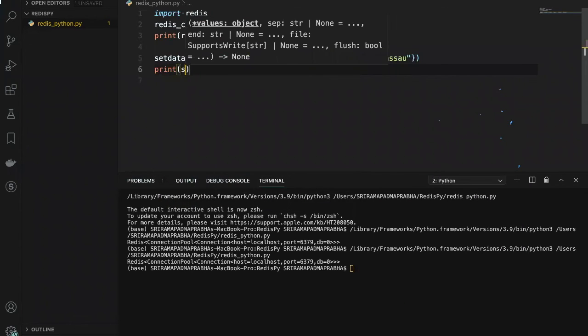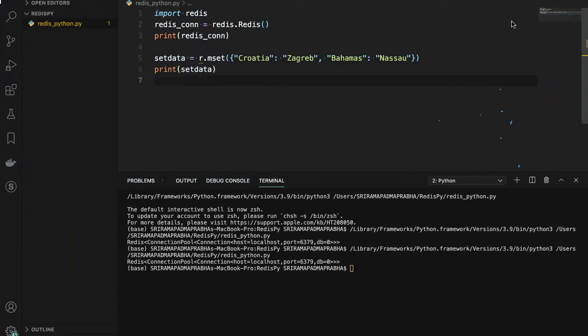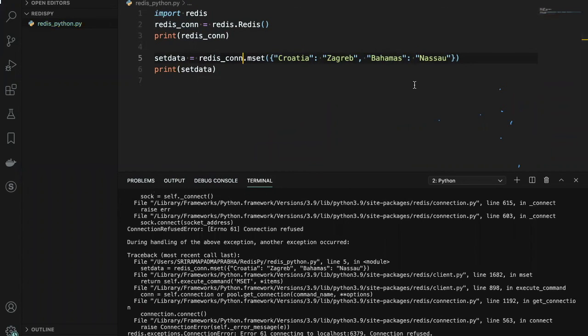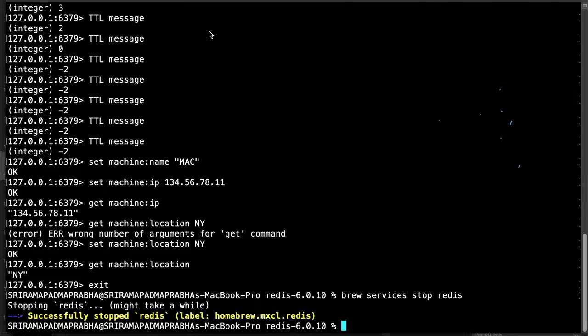If we get the output true, then it would be fine. Instead of r, I will use the Redis connection here because r is actually the Redis connection. Now I'm going to execute this, and you'll get an error. Previously we saw that the connection is there, but now the connection is refused because you stopped the server.